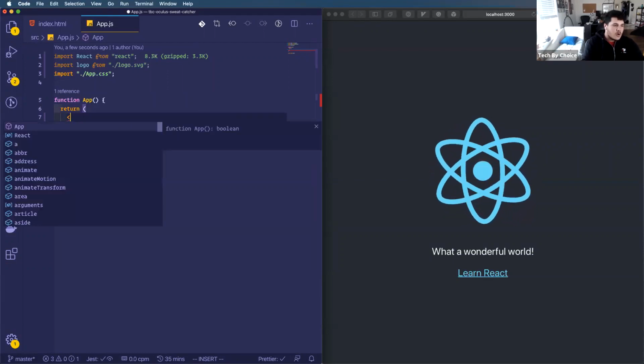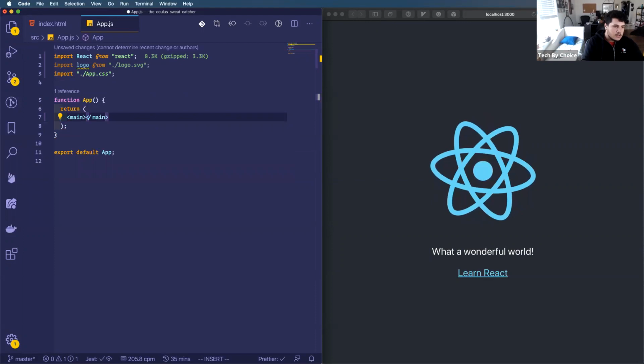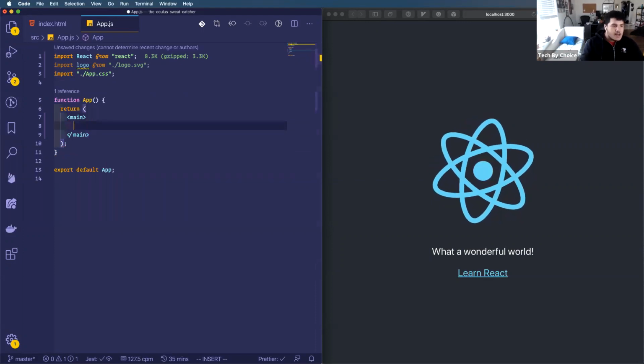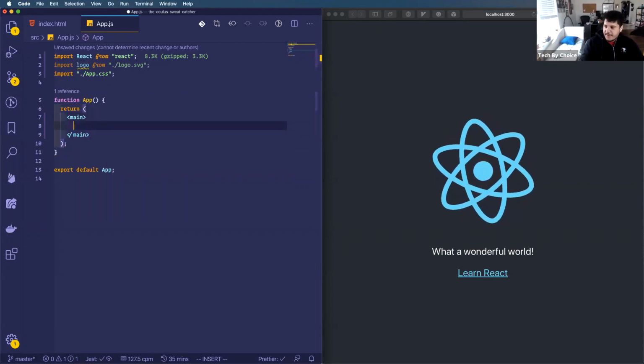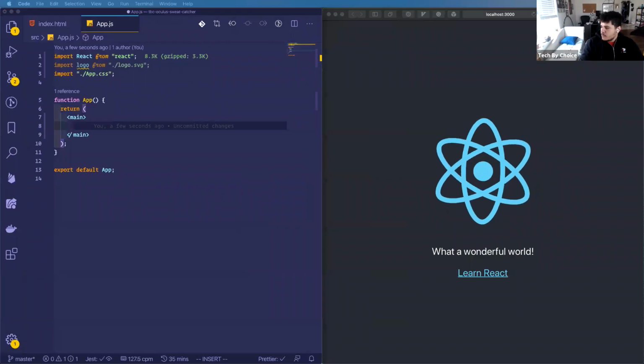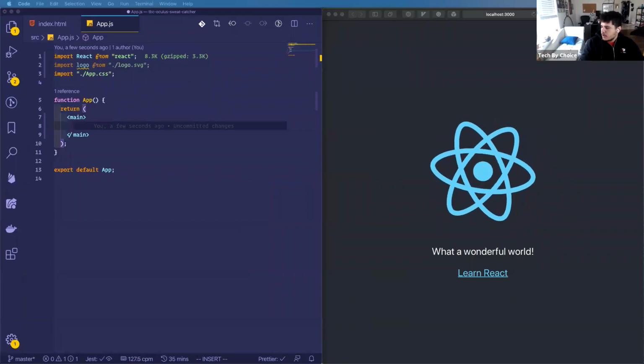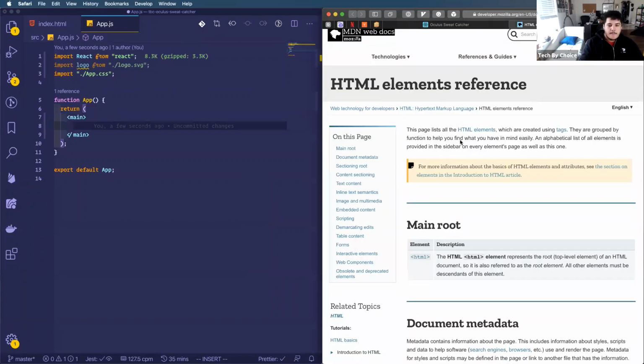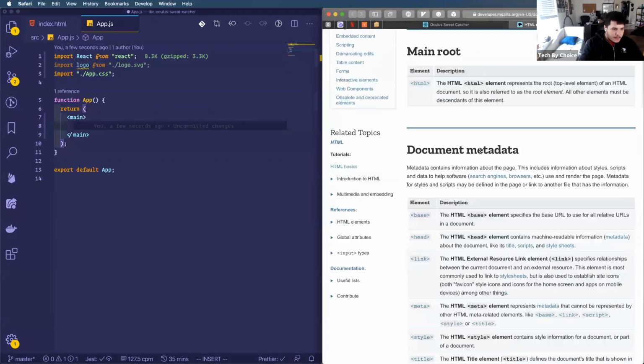So I'm going to open a main element. Right now I am basically only writing HTML. Let me grab a super useful link here. Simple HTML, right?